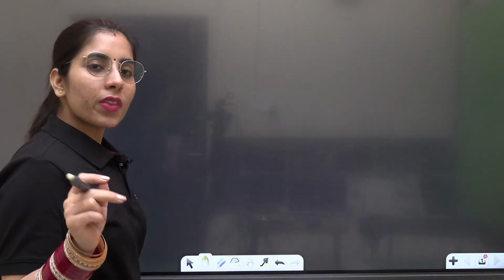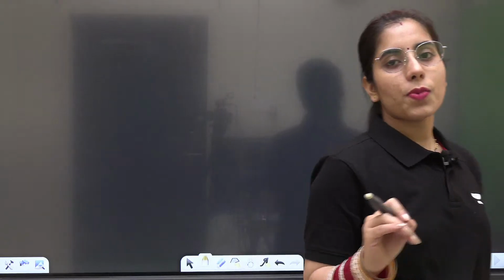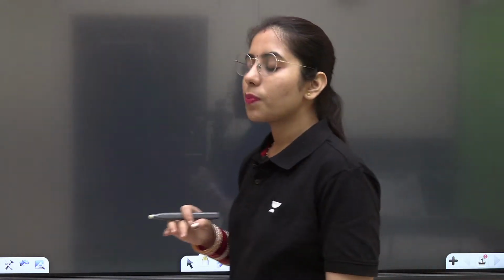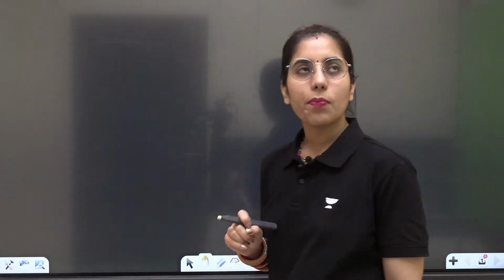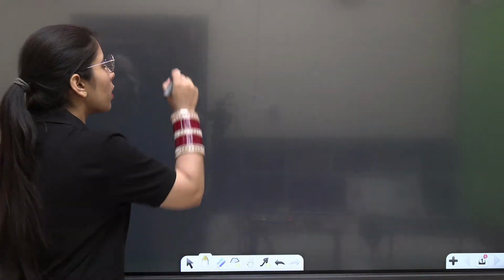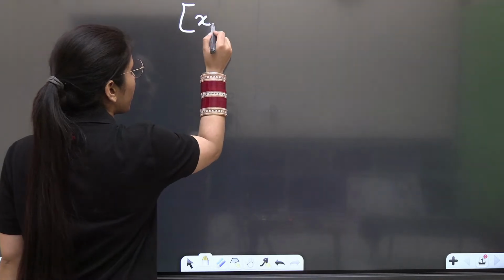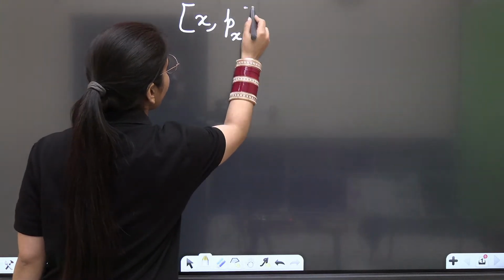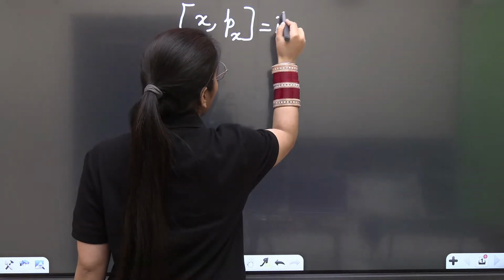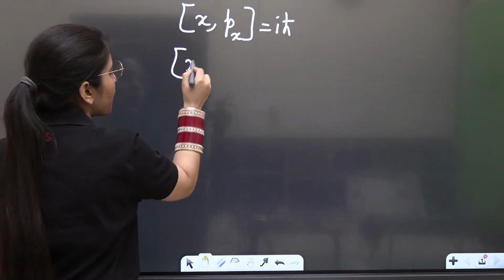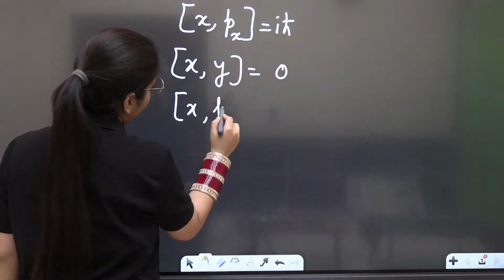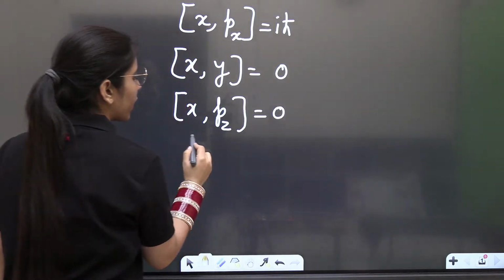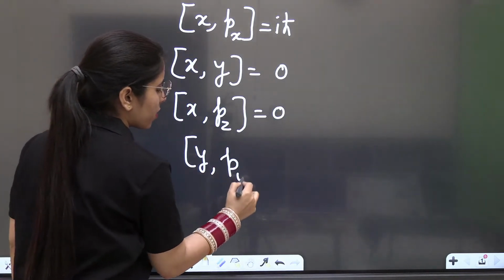That is simply a few standard commutator bracket expressions. If you get familiar with them, it will become quite simple and easy for you to proceed further. How? Even that I will show you. Okay, look at this. The standard expressions you need to memorize are the commutator bracket of x with px, that is iota h cut. The commutator bracket of x with y, that is 0. The commutator bracket of x with pz, that is 0. The commutator bracket of y with py, that is iota h cut.